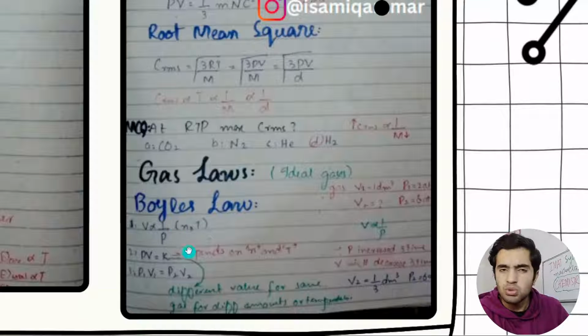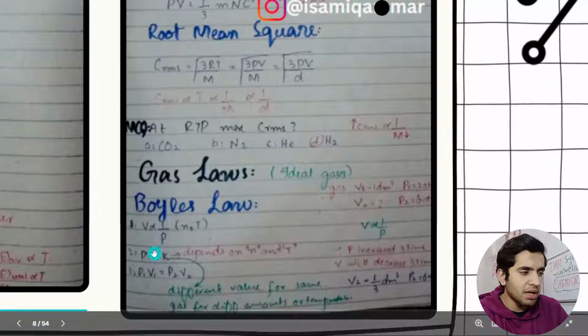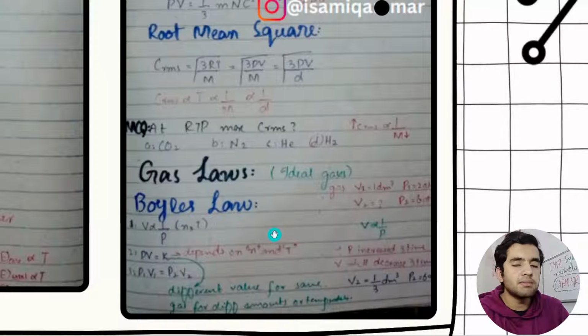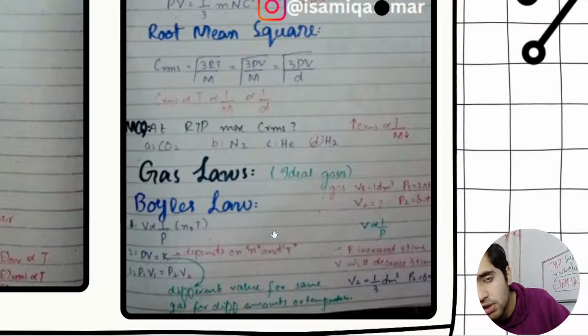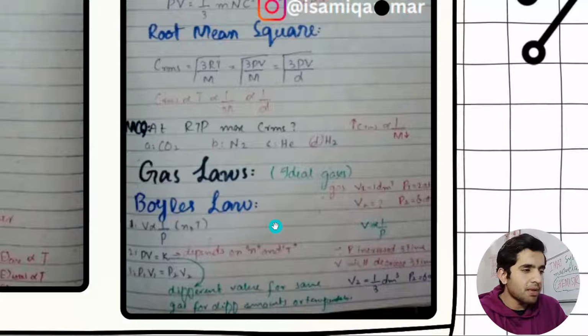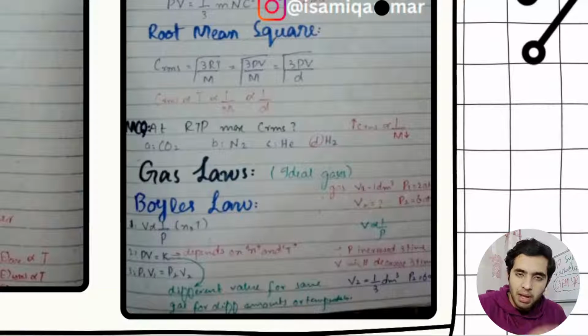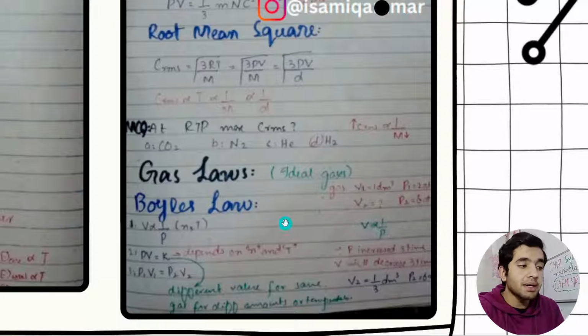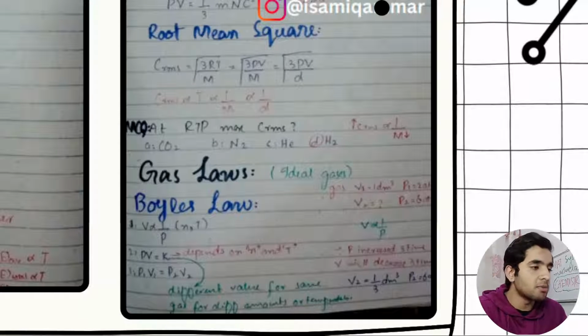If you solve in this way, you will get the answer. This is a very easy thing. I know I cannot explain as smoothly as I need to, but this is how you can solve these types of problems.